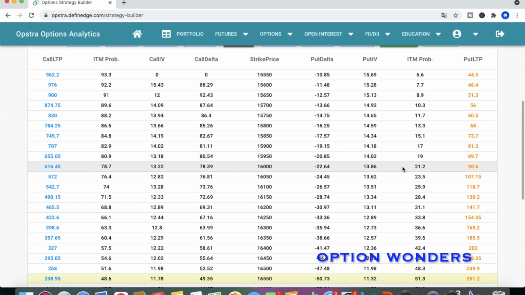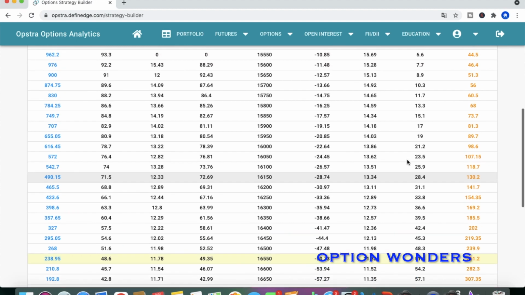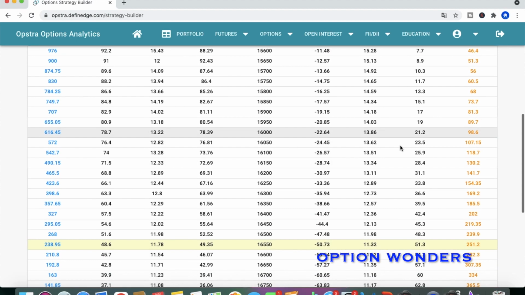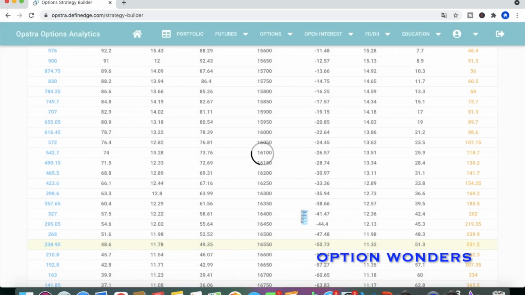Okay, so in this strategy, as I told you, first we have to select 0.2 delta. Okay, so 0.2 delta on the put side, 0.2 and less than 0.2. Okay, so this is 20.85, so we are choosing 19.15 here. Okay, so first you have to select the 15900 put option, which is having 0.2 delta, 20 delta.